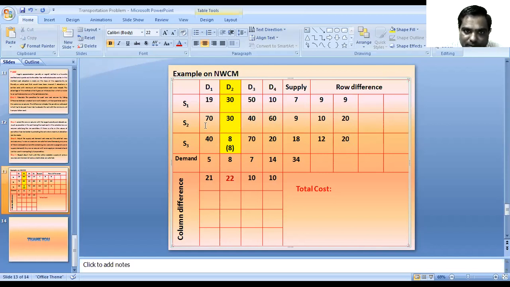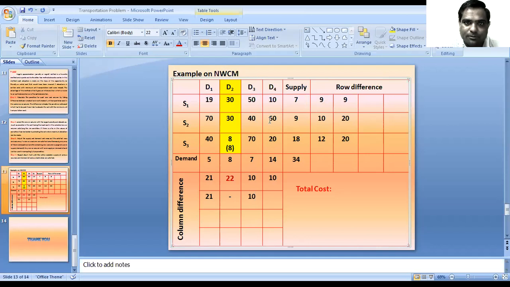In the column, the smallest is 19, the next smallest is 40. So 21. Here we have already fulfilled the demand of the D2 column, so there is no need to calculate the penalty. Then in D3, the smallest is 40 units and the next smallest is 50, so the difference is 10 units.